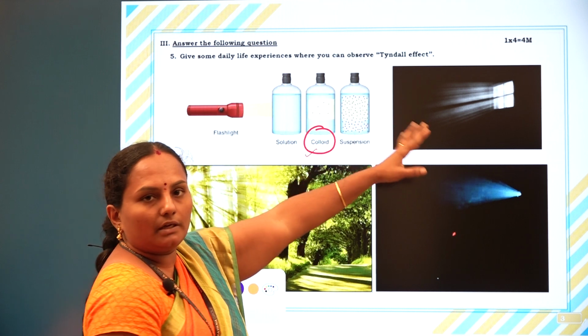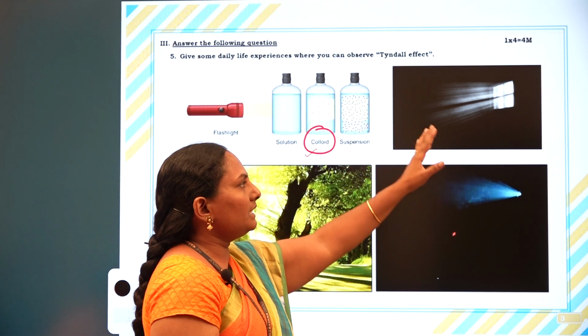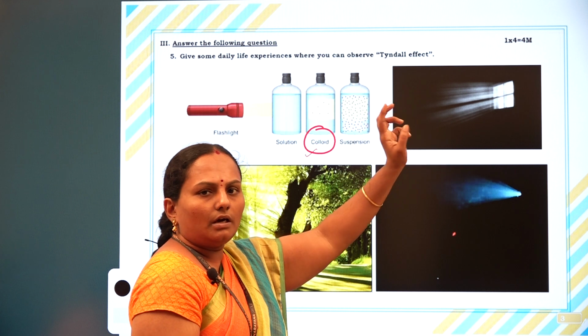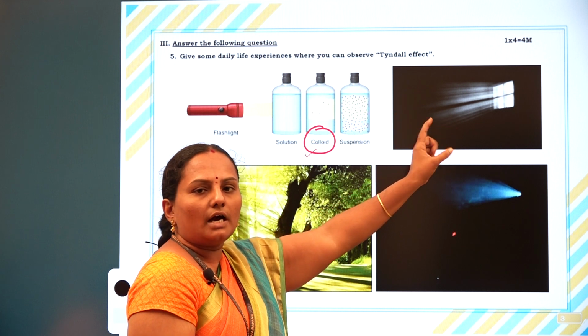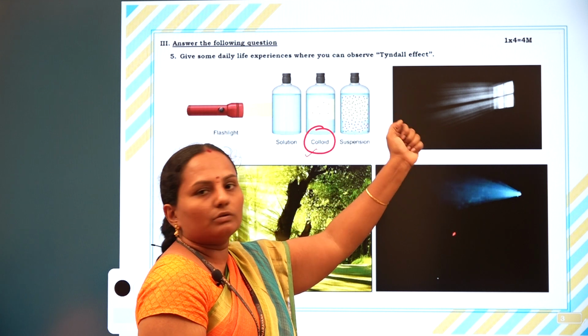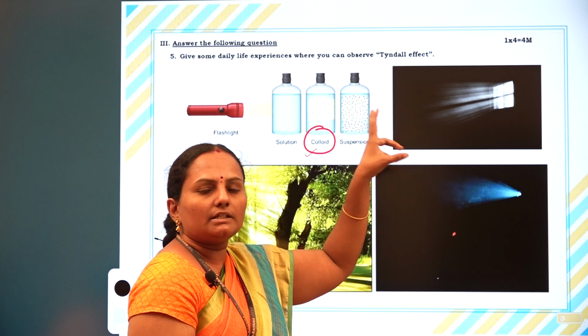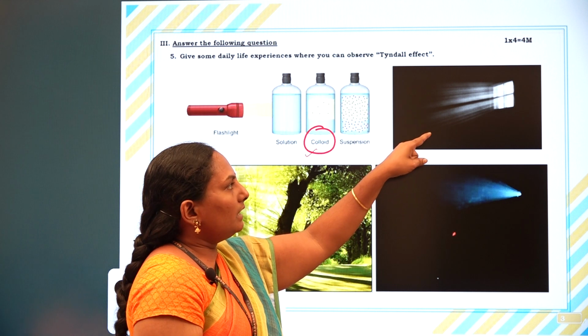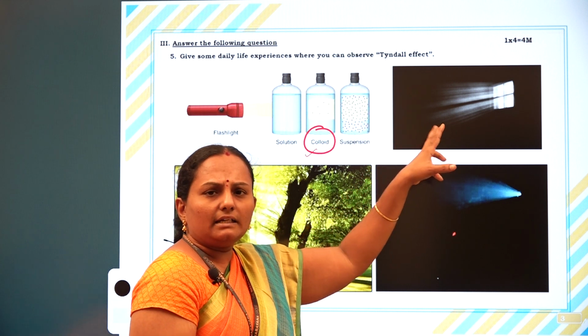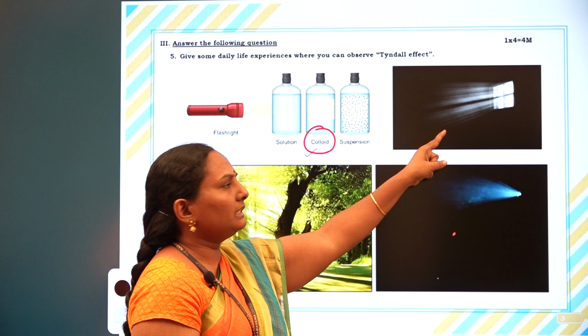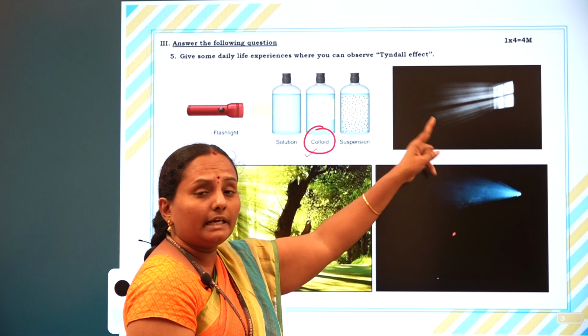Where can we experience the Tyndall effect in daily life? In a completely closed dark room, when we open the window, sun rays are exposed through the window. We can observe that dust particles are roaming or moving in the direction of the sun ray. This is one of the daily life examples of the Tyndall effect.